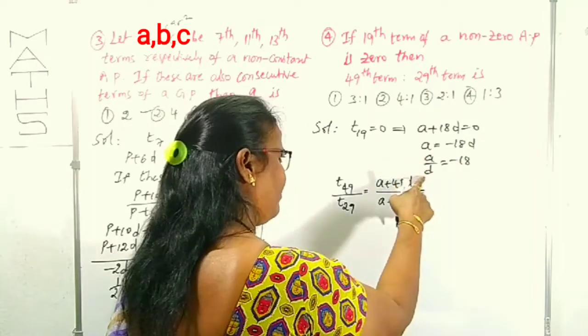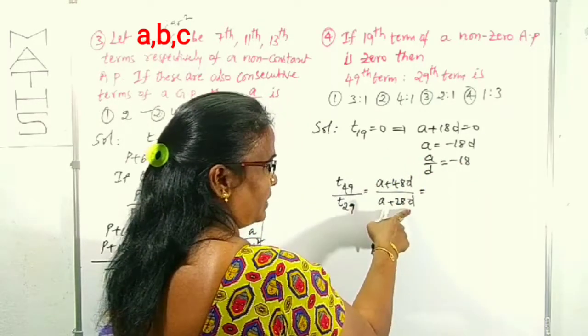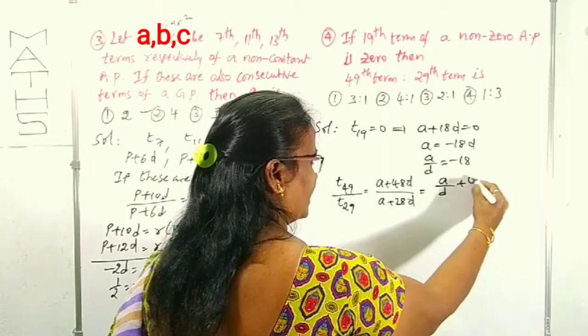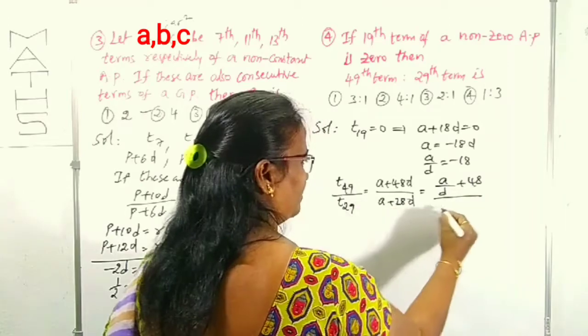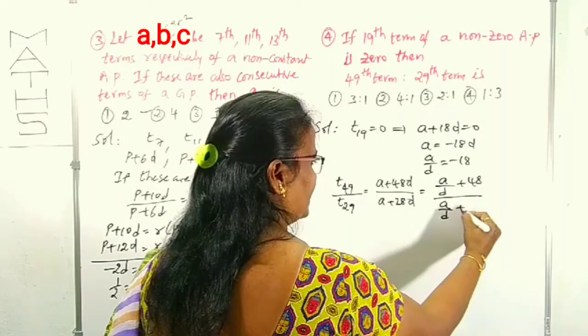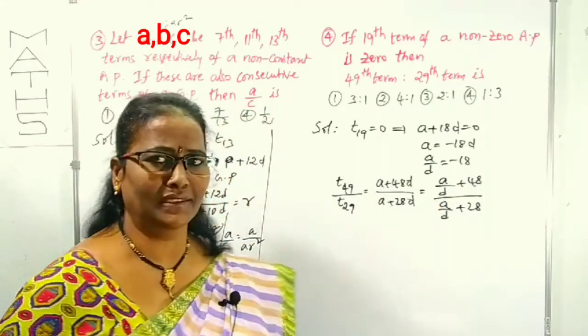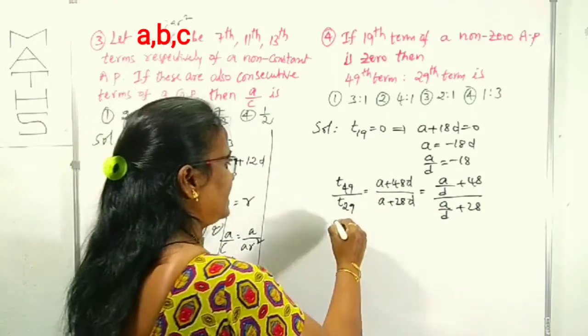This result is in the form of A by D. Take D common in numerator and denominator. First term in the numerator becomes A by D plus 48, and in the denominator, the first term A by D plus 28. By taking D common, it will be cancelled in numerator and denominator, right? Now what is the A by D value?